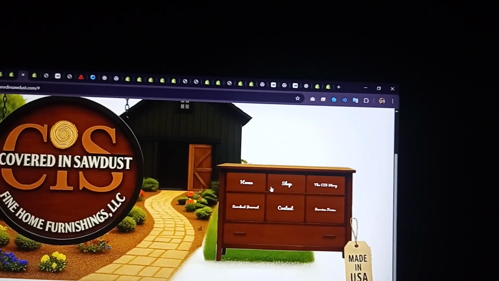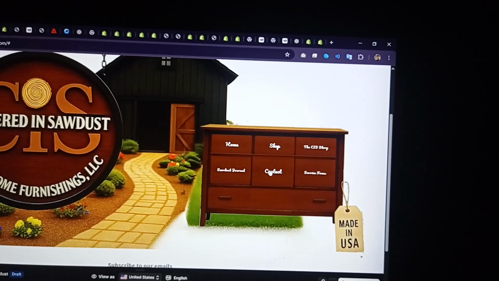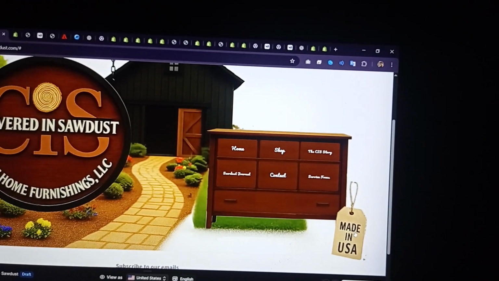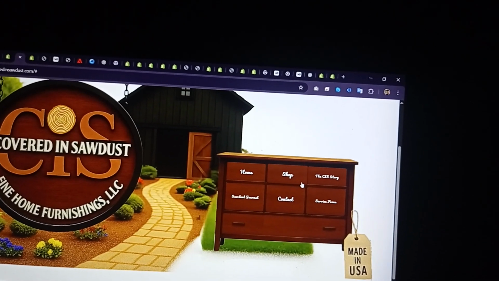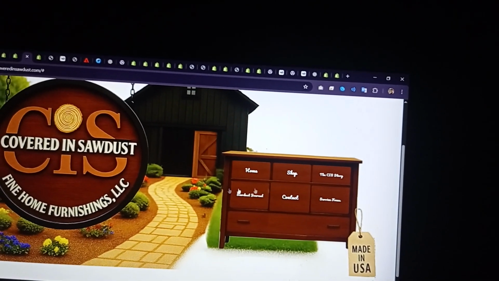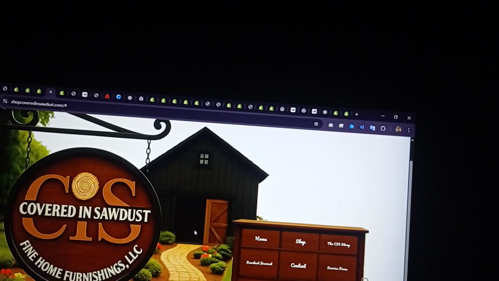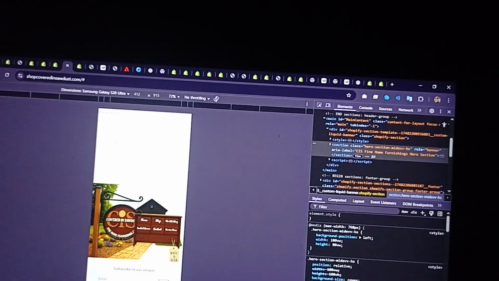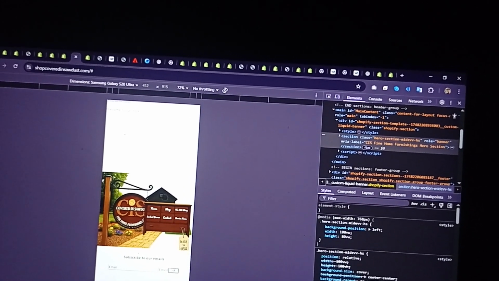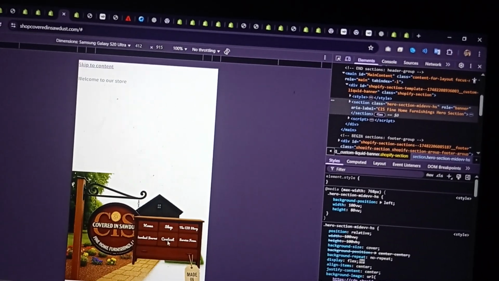You can see we have a beautiful hover effect on the drawers of the table, and these elements are fully clickable to take us to other pages. So here is the desktop view, that will be the tablet, and that will be the mobile view. So you can see, here is the mobile view.